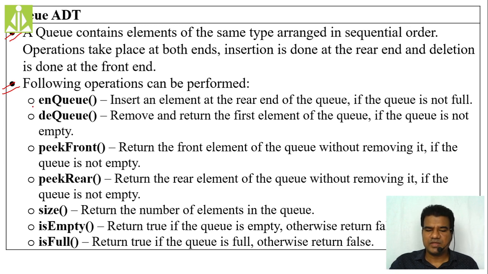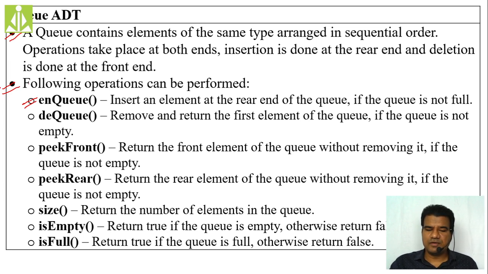The first operation, the enqueue operation, inserts an element at the rear end of the queue, the back of the queue, not the front but the back. It will insert one element at the back of the queue if the queue is not full. If the queue is full, there is no meaning in inserting new elements into that queue. It is an error. Inserting new elements into a full normal queue is not possible. So insertion, enqueuing, is performed at the rear end of the queue only if the queue is not full.